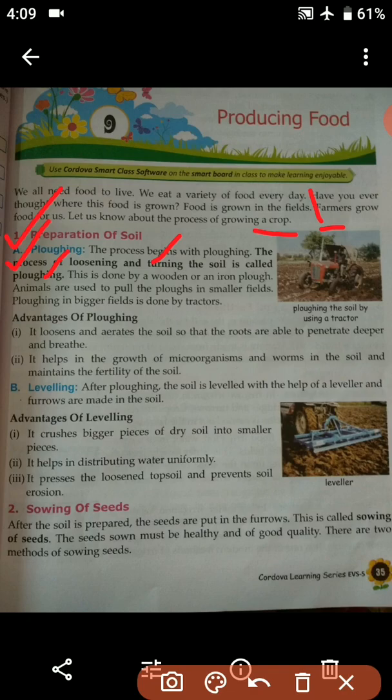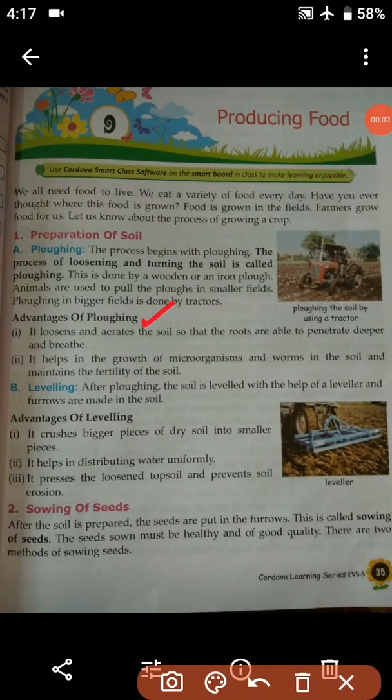This is done by a wooden or an iron plough. Animals are used to pull the ploughs in smaller fields, whereas in bigger fields ploughing is done by machines like tractors. Advantages of ploughing.